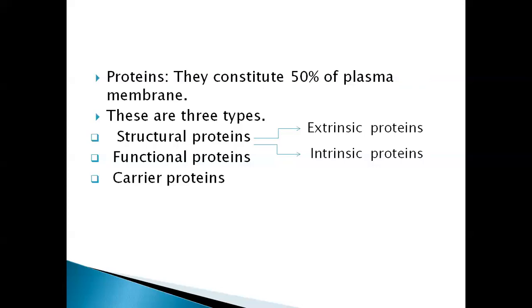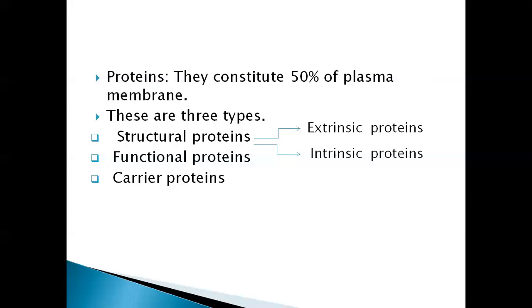Next one is the functional proteins. These proteins are mostly involved in the functions of the membrane. In the form of enzymes, they catalyze different chemical reactions associated with the plasma membrane.